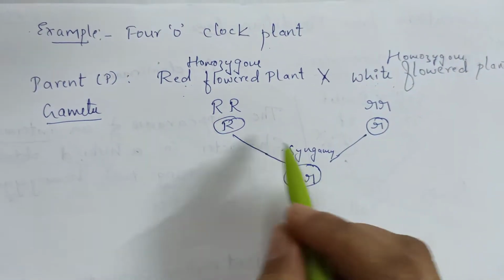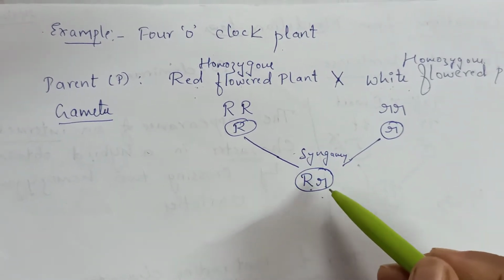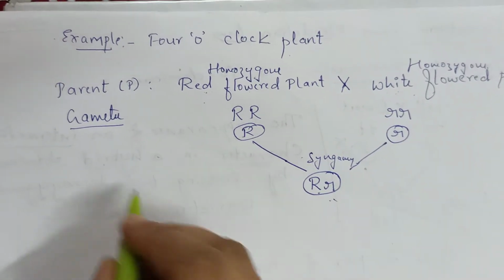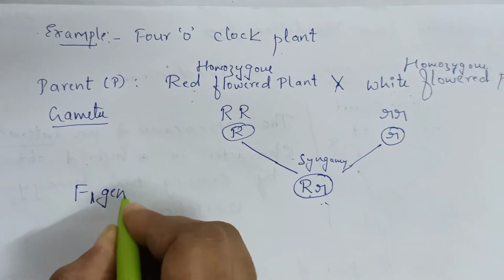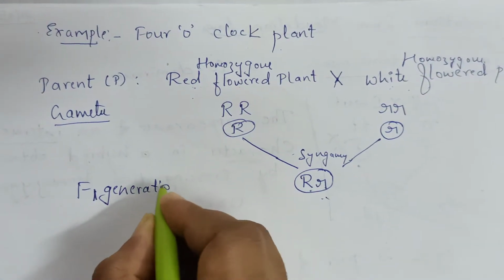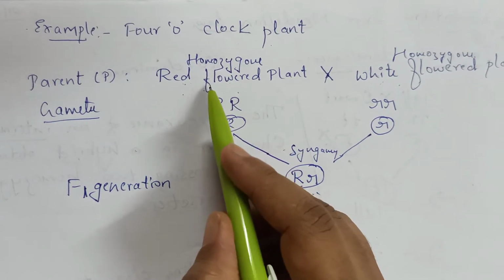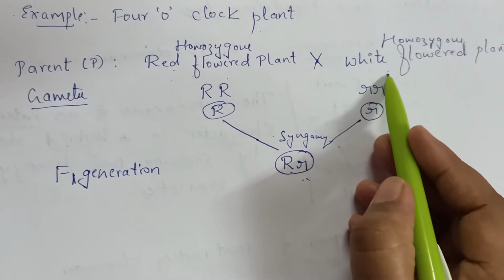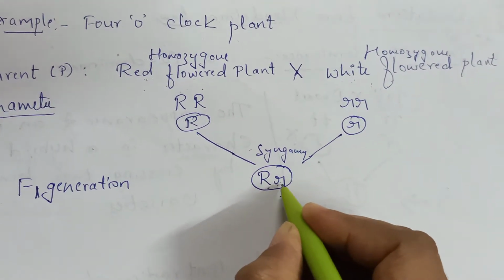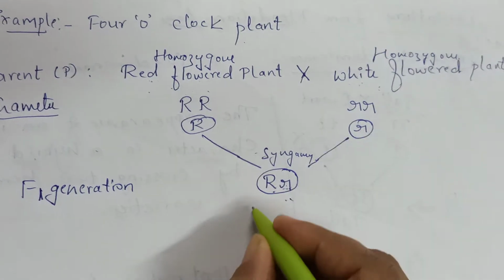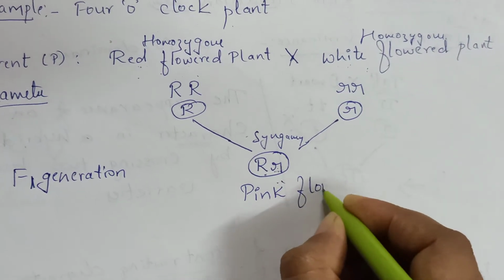If it is a monohybrid cross, if you take red and white, we can see red color because the dominant color gets expressed in the F1 generation. But here, as we are doing incomplete dominance, I have told you the definition already. Here the dominant gene is incompletely dominant. It cannot suppress the white flowered plant completely. As a result of that, we can see an intermediate character. It will be a pink flowered plant.